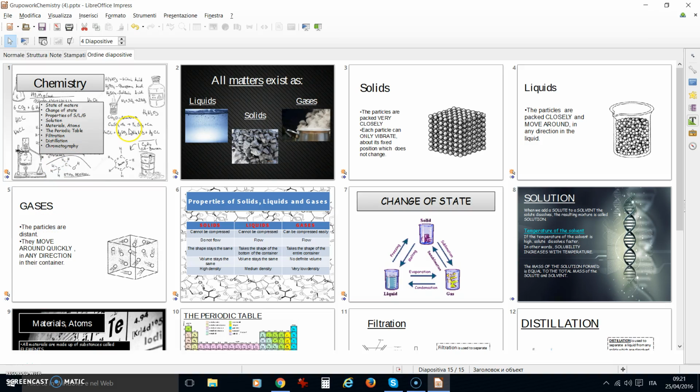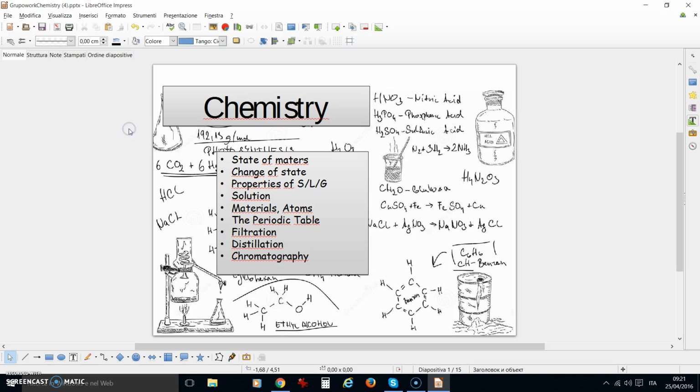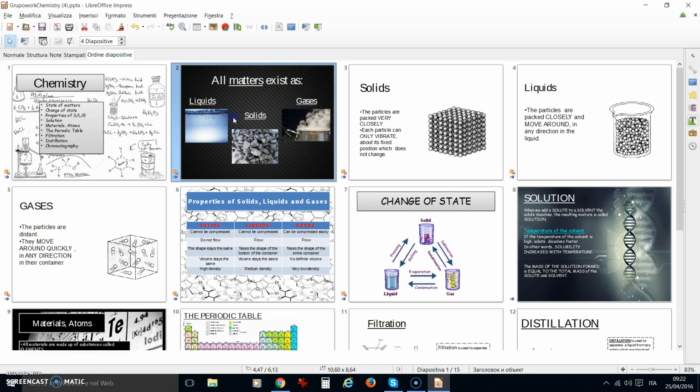Okay, let's start. Chemistry. States of matter. Change of state, properties of solids, liquids and gases, solution, materials, atoms, the periodic table, filtration, distillation, chromatography.